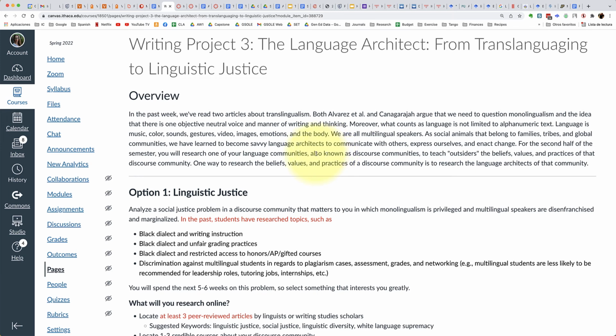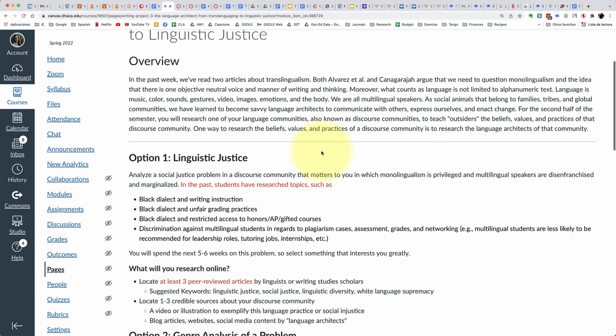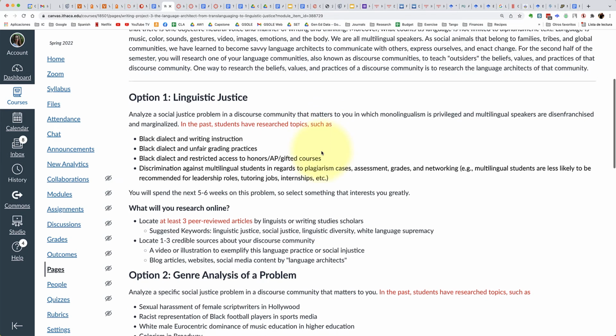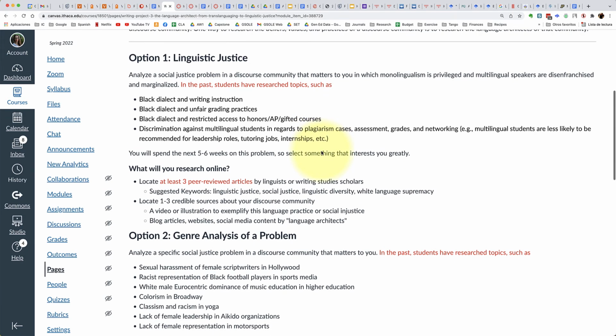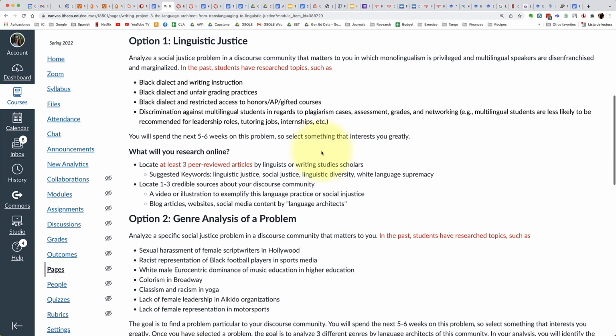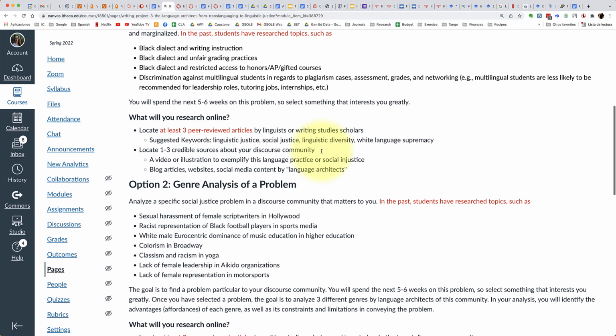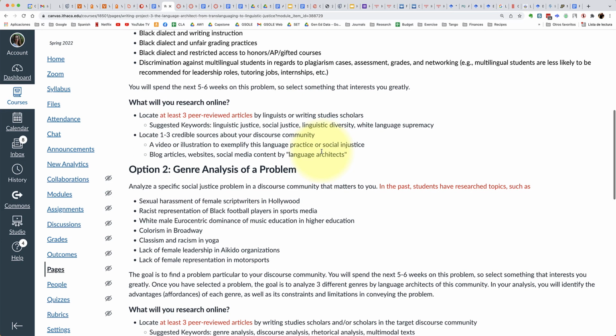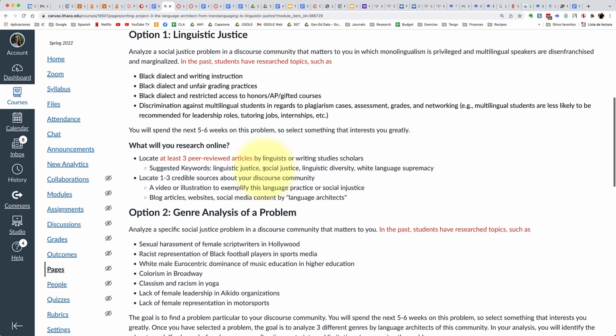After the first 3 or 4 weeks of working on this project, at that point, it's pretty much the point of no return. So the topic that you've selected is the topic that you need to focus on, because it's just too much work later in the semester to actually start all over. So you definitely want to make sure that you're interested in your topic, and you can most definitely find sources on any of these topics.